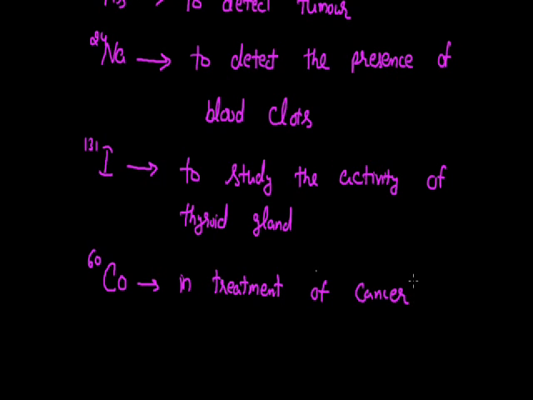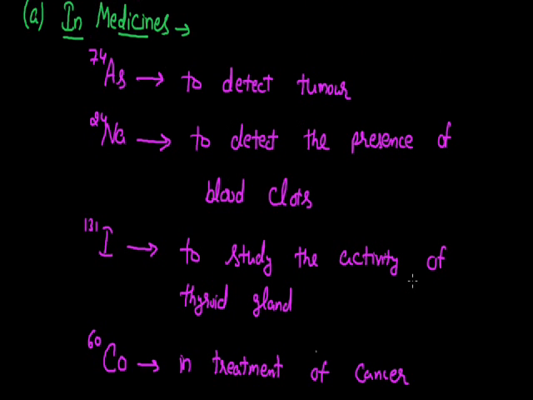Now, while dealing with these radioactive isotopes in the treatment or in the diagnosis of any disease, we should be careful that the radioactive isotope we are going to use should have a very short half-life period.